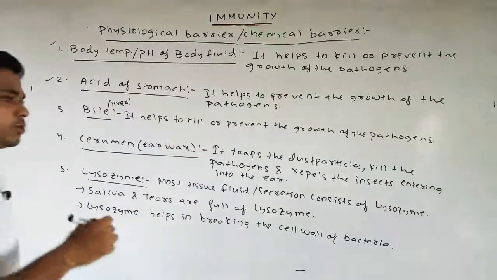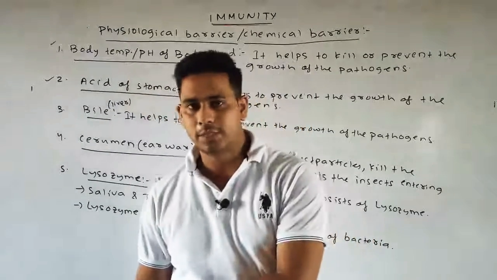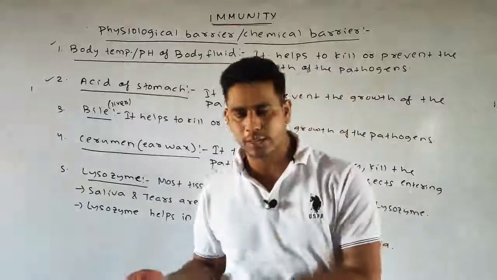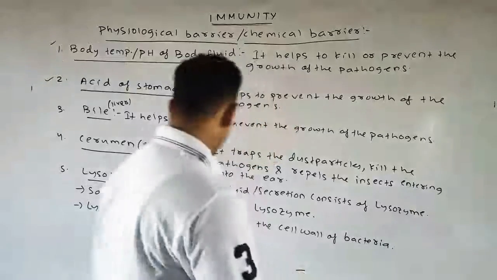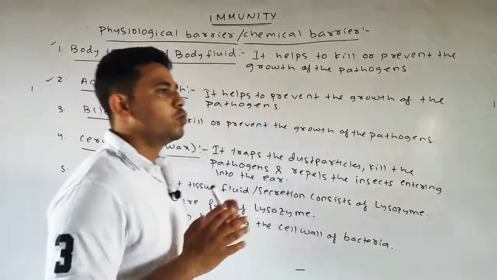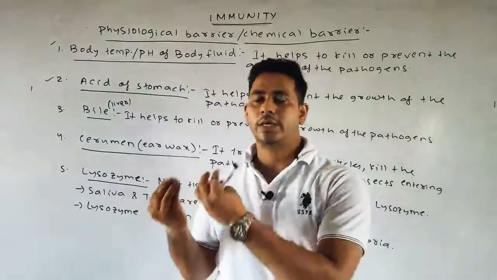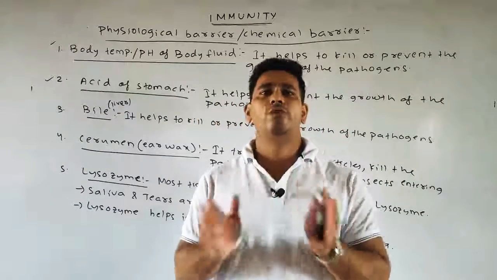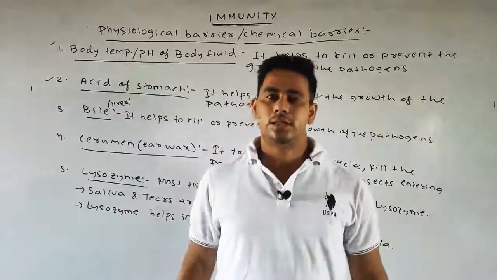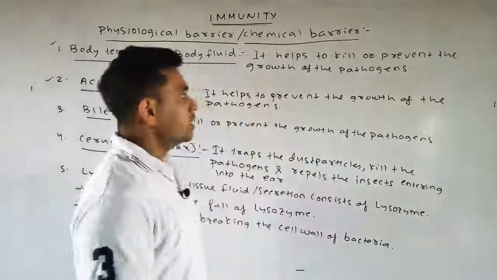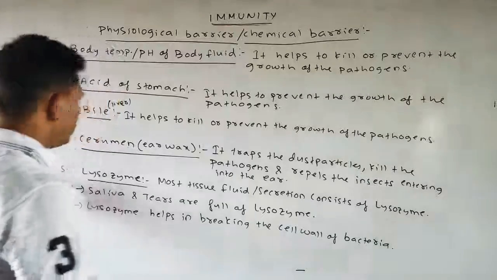Fourth one, the cerumen or earwax. It traps dust particles, it also kills various pathogens, and it acts as a repellent, which means it repels insects. Next is lysozyme, since most tissue fluid or secretions contain lysozyme. For example, tears and saliva are full of lysozyme. And what is the main function of lysozyme? It helps in breaking the cell wall of bacteria. So these are the first 5 points of the physiological or chemical barrier. Please note them down.